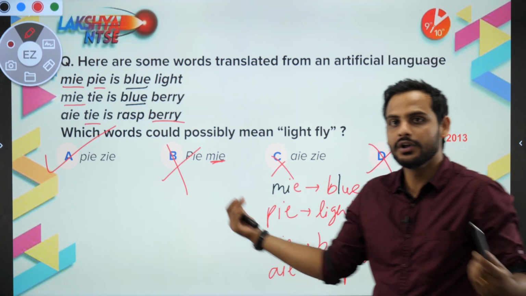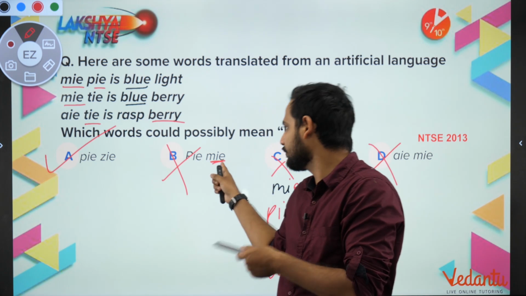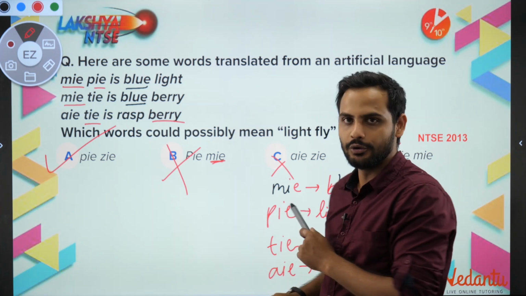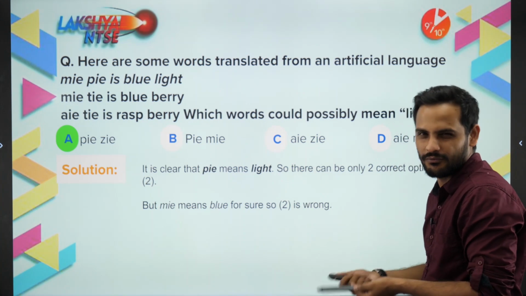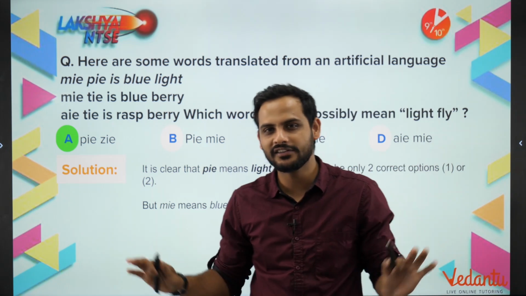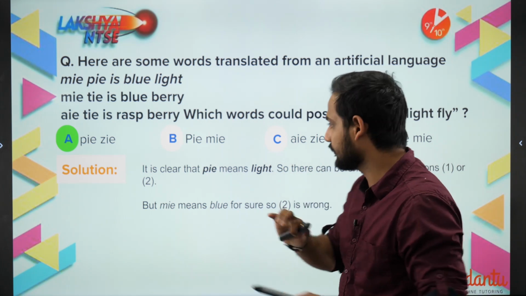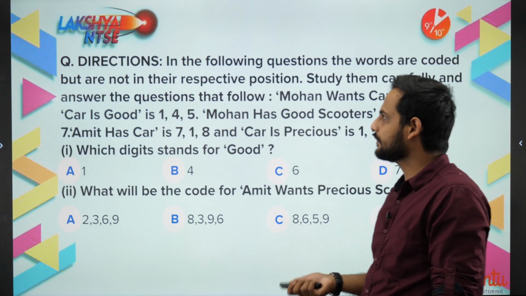Because xi I don't know. So it may be fly. But I definitely know mi is not equal to fly. Mi means blue. Right? So this is how you have to move ahead and you will say the correct answer is equal to A. Very easy questions. Like arithmetic reasoning questions are very easy. Okay, so this whole topic is very easy. Now let's move to the next part.